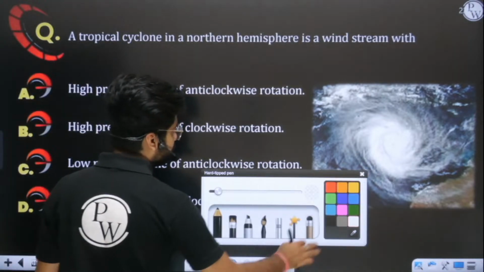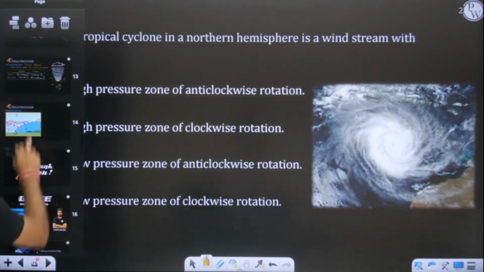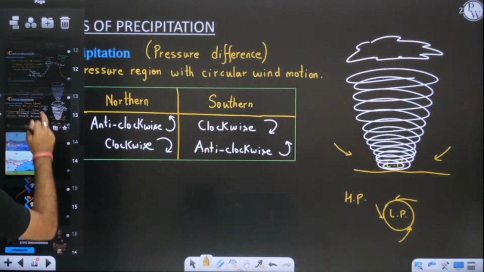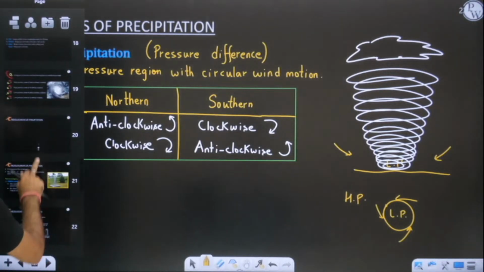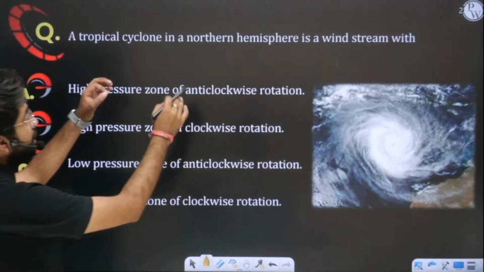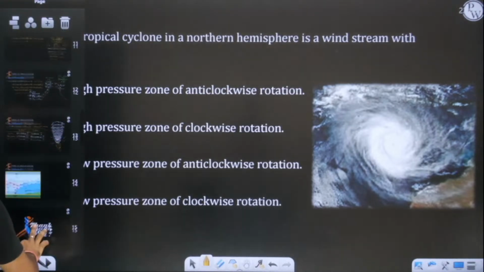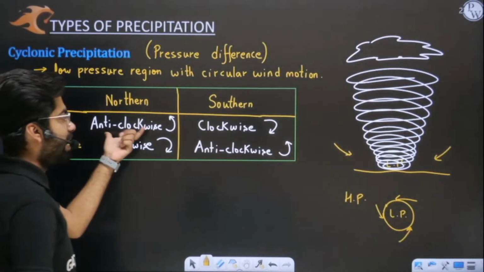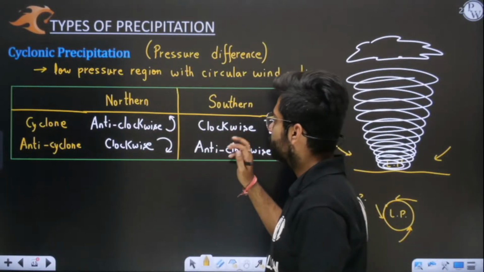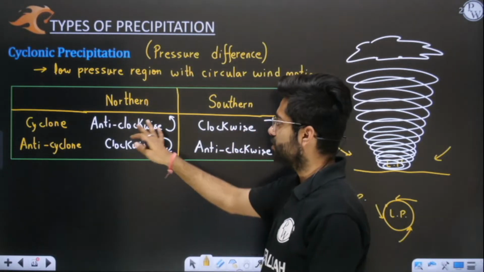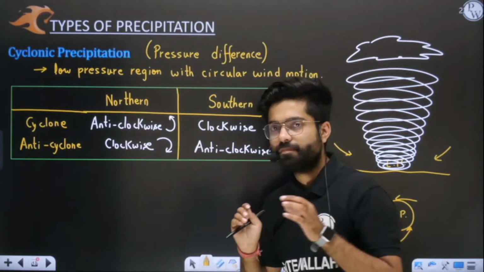Yes, all those who are guessing the answer as C are absolutely correct, because I already told you that in the northern hemisphere, they are asking in the question about the northern hemisphere only. You can see here. So in the northern hemisphere, we have already discussed that the direction of cyclone is anti-clockwise. So you need to remember. And if you remember only one direction, just do the opposite of that, and you will get the direction in the southern hemisphere. Here it is anti-clockwise, here it is clockwise. Opposite to anti-clockwise is clockwise. Likewise you can remember.